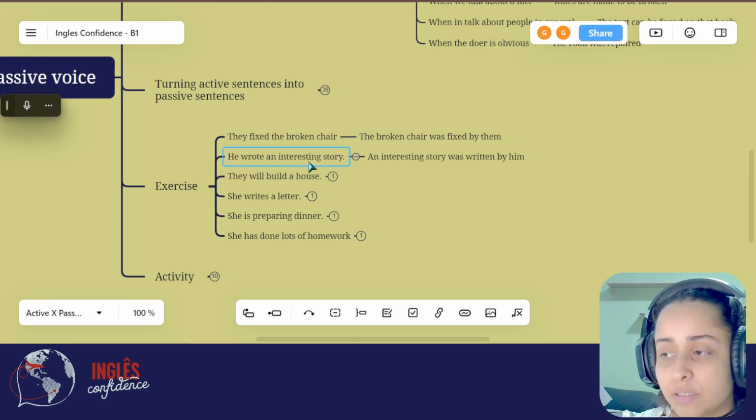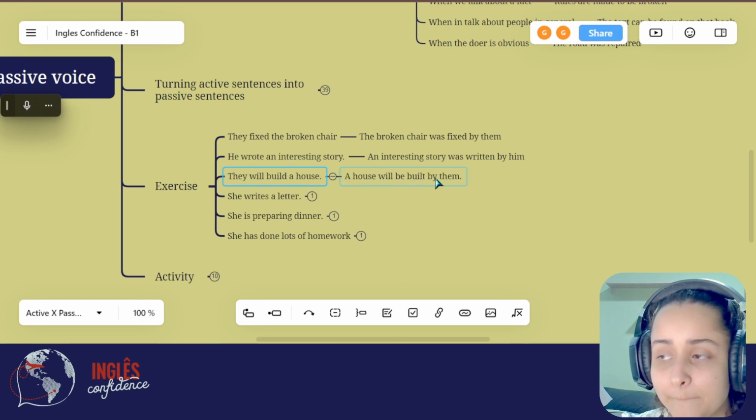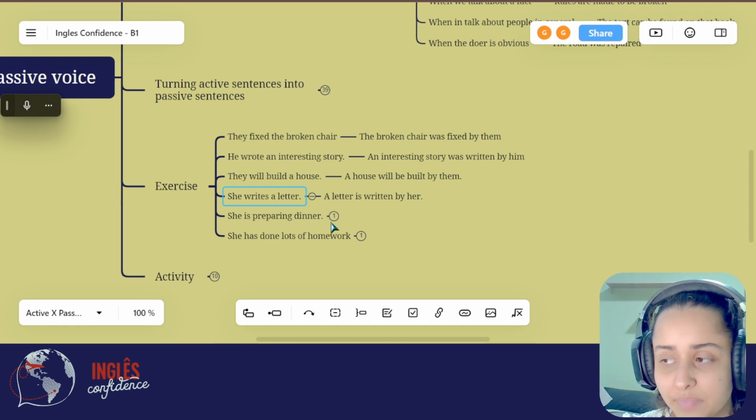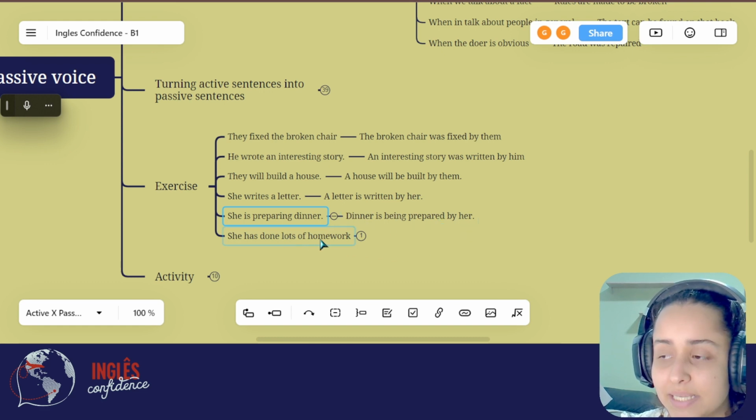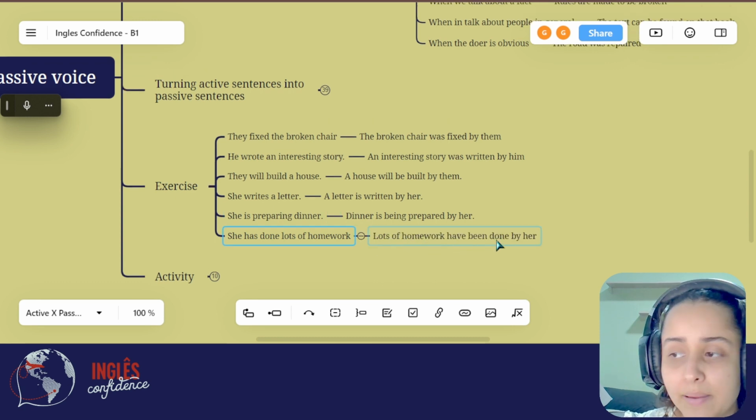He wrote an interesting story. An interesting story was written by him. They will build a house. A house will be built by them. She writes a letter. A letter is written by her. She's preparing dinner. Dinner is being prepared by her. She has done lots of homework. Lots of homework has been done by her.